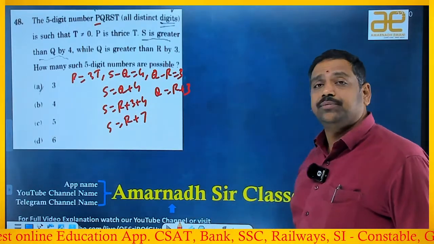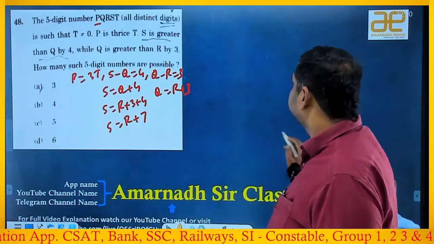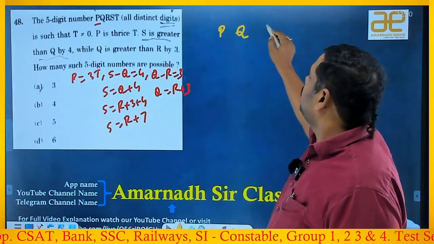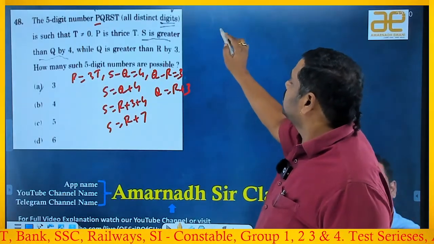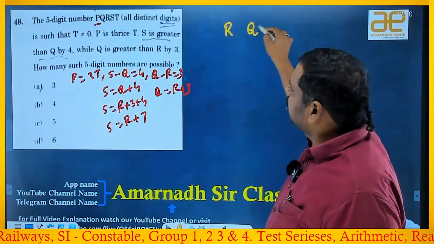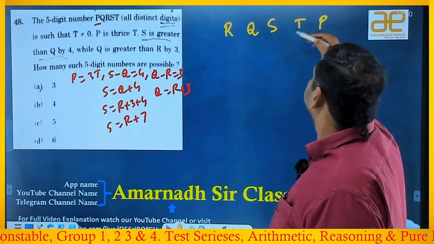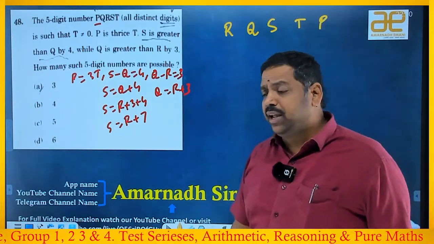Let's see here. So Q is equal to R plus 3, right? S is equal to Q plus 4, right? Substituting Q with R, S is equal to R plus 3 plus 4. S is equal to R plus 7. Okay, good. Now the question he is asking is about P, Q, whichever are related, I'll write adjacent to each other. So R is important. From the R, you will get Q. From the Q, you will get S. P and T are separate.